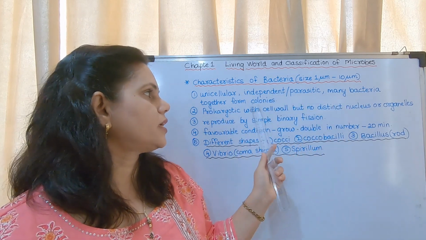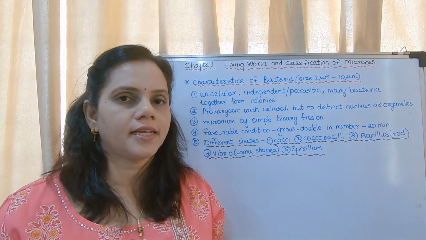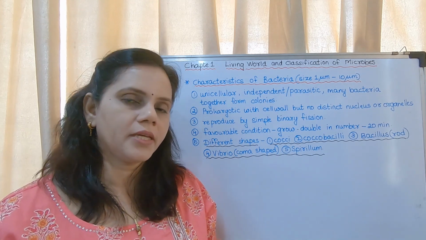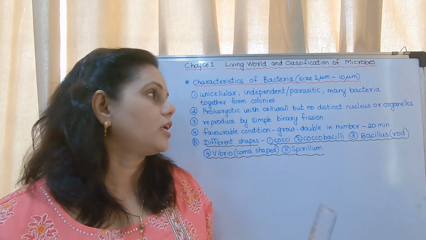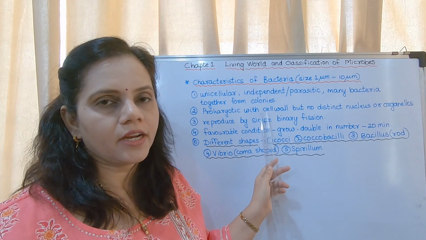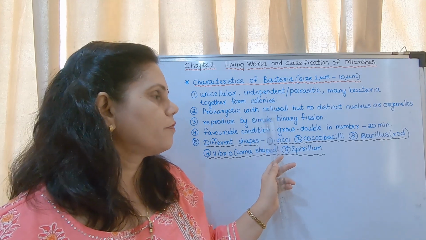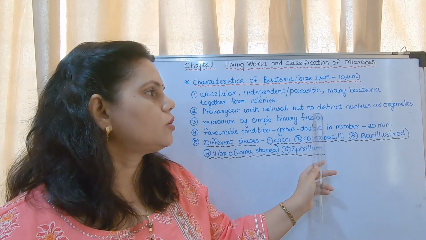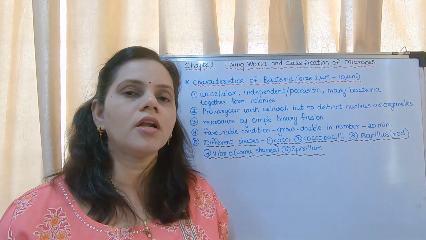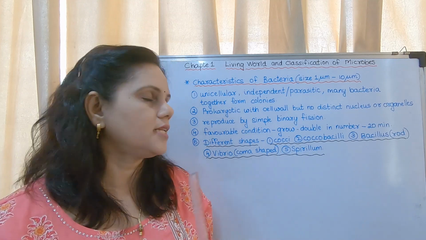Many bacteria together form colonies. Prokaryotic with cell wall. All of them are prokaryotic, but they have a cell wall, with no distinct nucleus or organelles. They do not have nucleus or organelles.